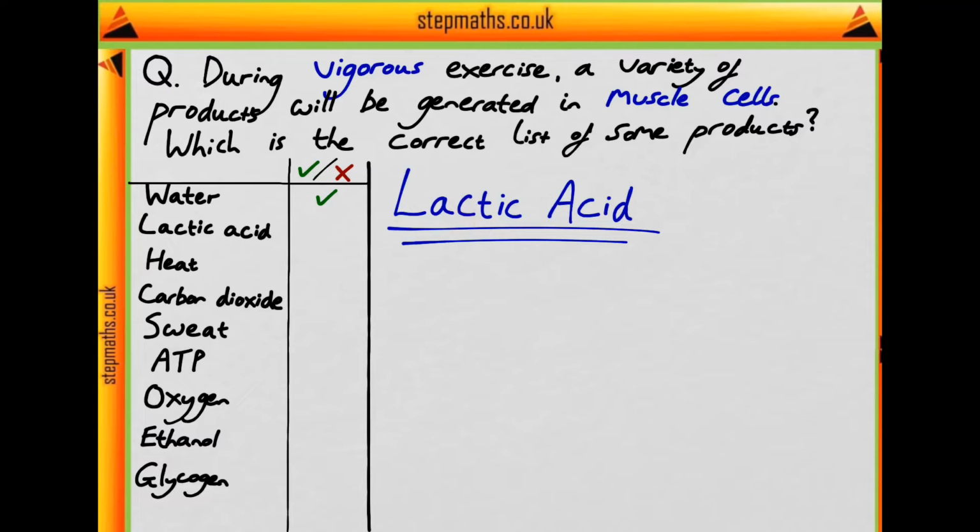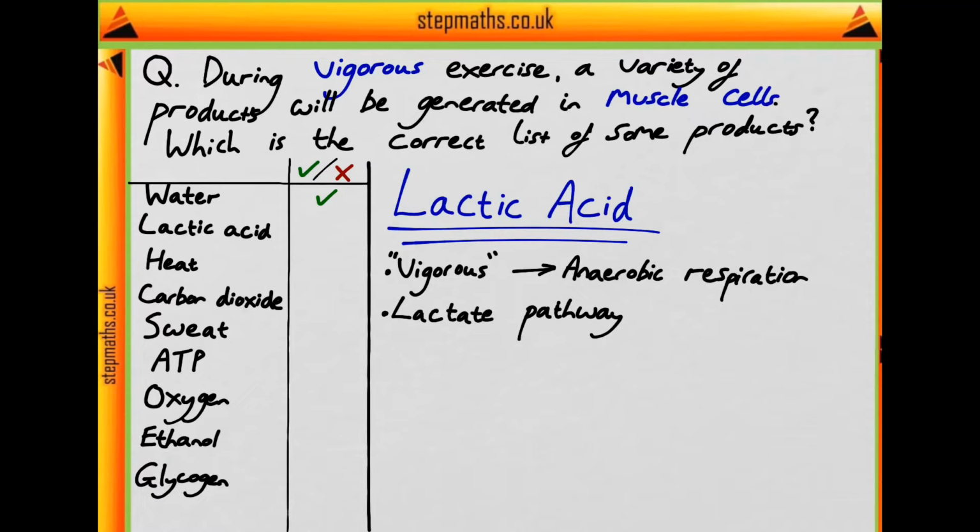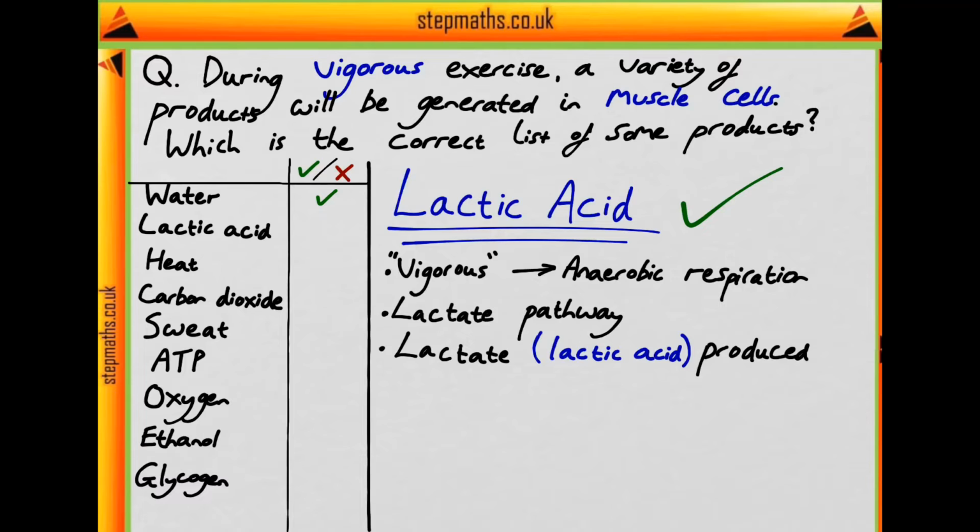Moving on to lactic acid, we're told in the question that the exercise is vigorous, and what this tells us is that there's some anaerobic respiration going on, respiration which doesn't require oxygen. Anaerobic respiration can occur by 2 pathways, the lactate pathway and the ethanolic pathway, but the ethanolic pathway is done in things such as yeast, which don't have muscle cells. So we're assuming that it's the lactate pathway occurring. In the lactate pathway, lactate, or lactic acid, they're synonymous, is produced. This is to allow the reduced NAD produced in glycolysis to be recycled to produce oxidized NAD. So we know that lactic acid is produced in the muscles during vigorous exercise.